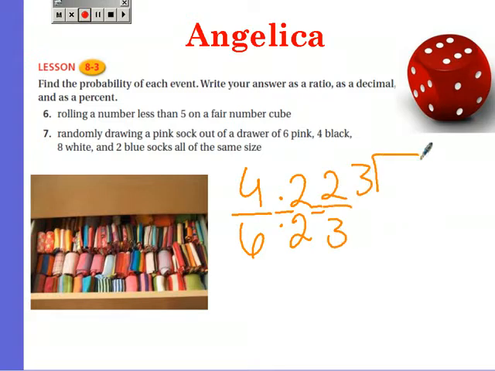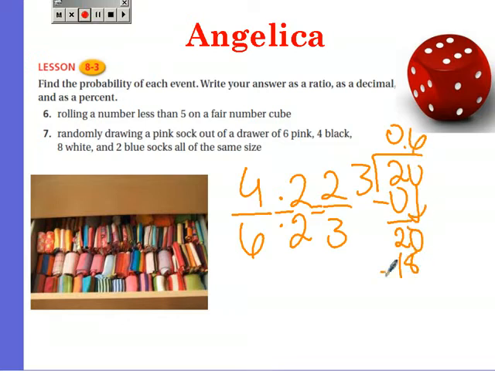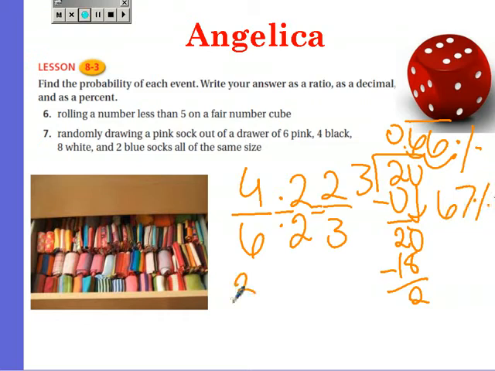3 into 2. Decimal. 6, 18 minus, that's 2. It's going to go on forever, so we could just round that to 67%. And so our ratio is going to be 2/3. Our decimal is going to be 0.67, and our percent is going to be 67%.